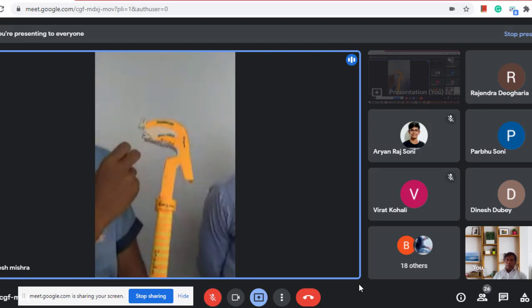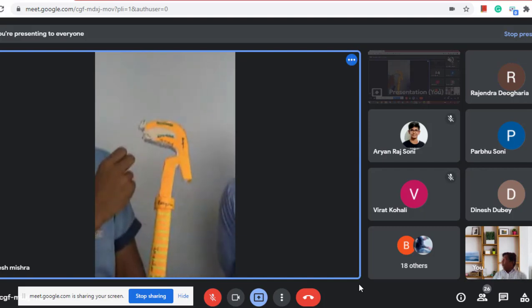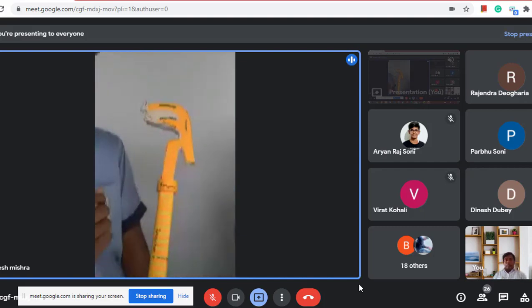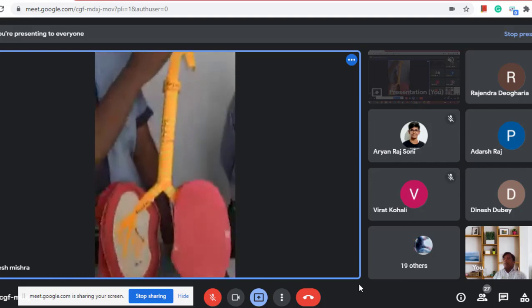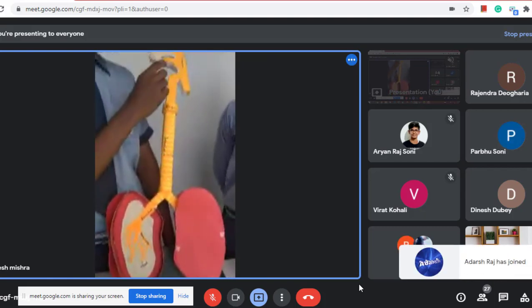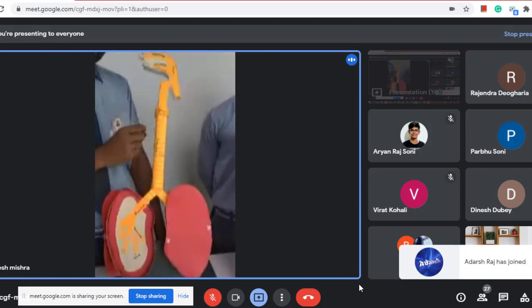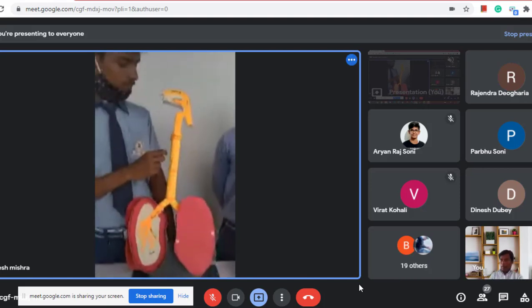The nasal passage is lined with fine hair and mucus, which trap dust particles and other impurities so that only fresh air can go to the lungs. Then it enters the pharynx and goes to the trachea.